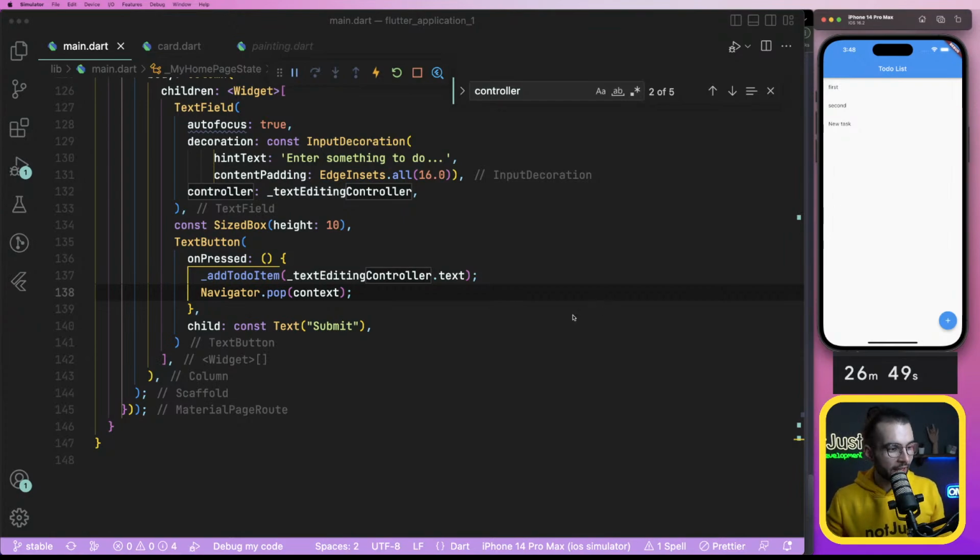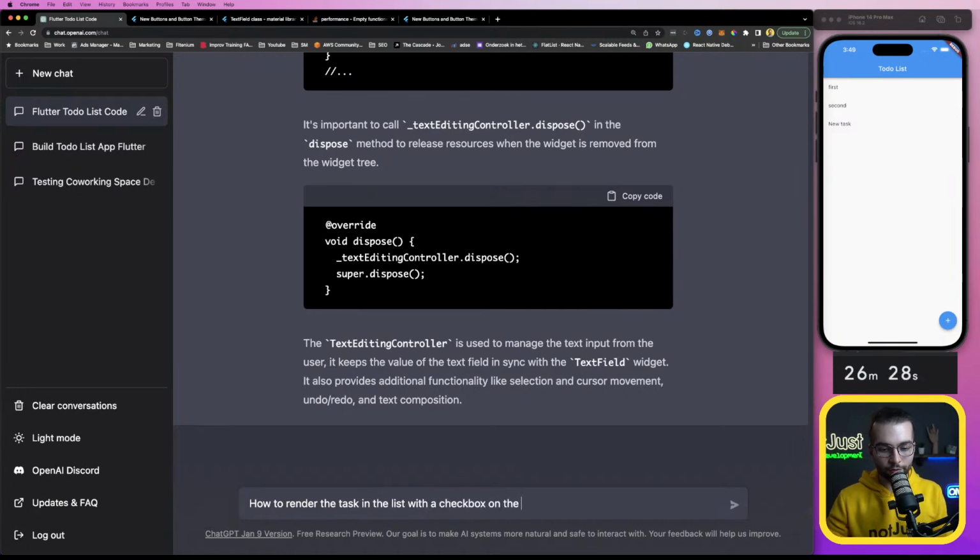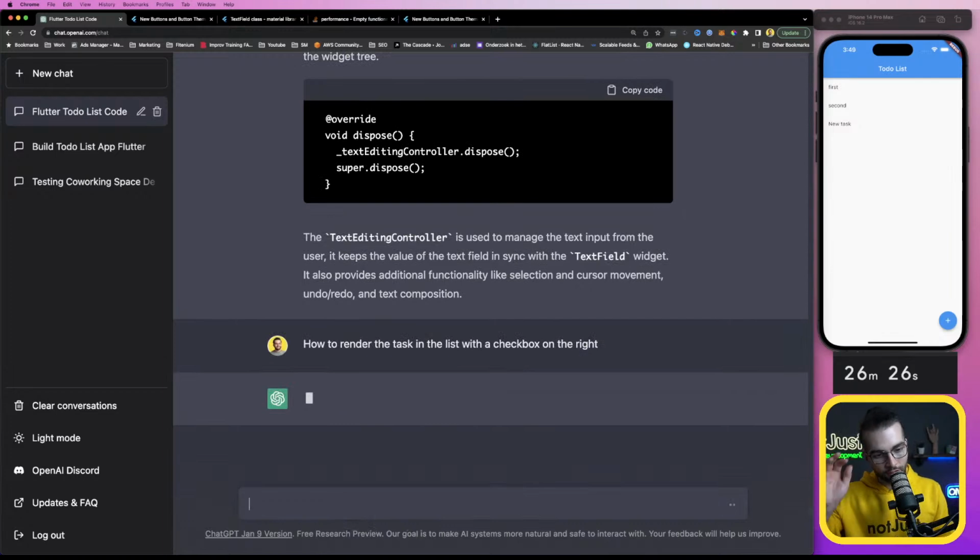What I wanted to do next is I wanted to have checkboxes. How to render the tasks in the list with a checkbox on the right.